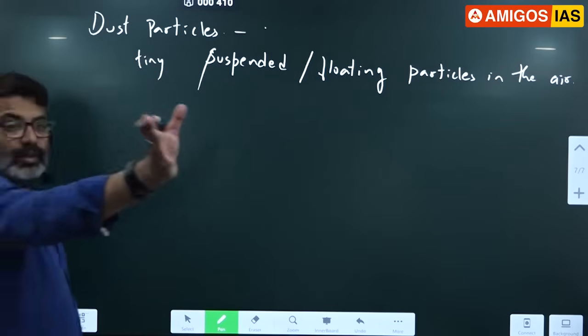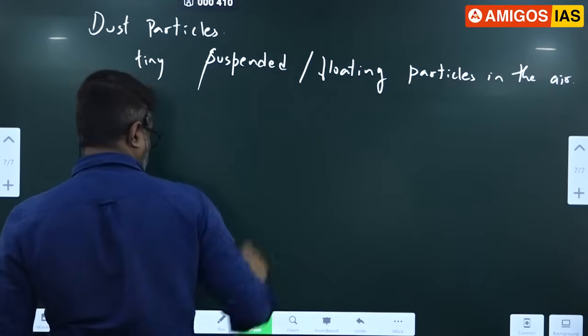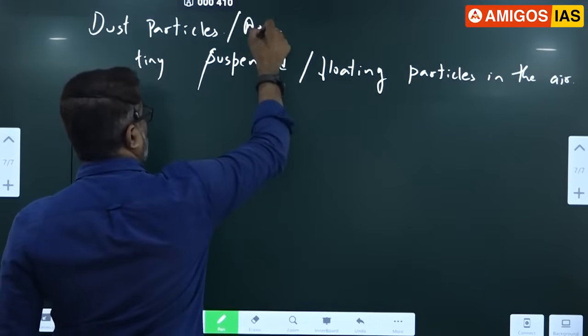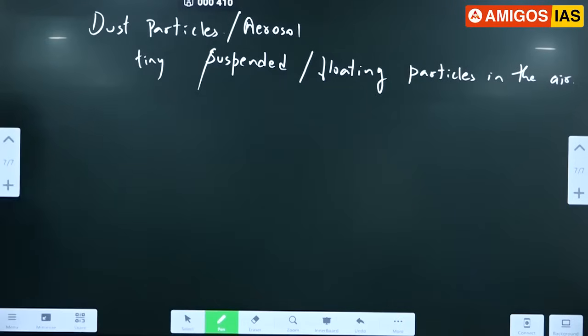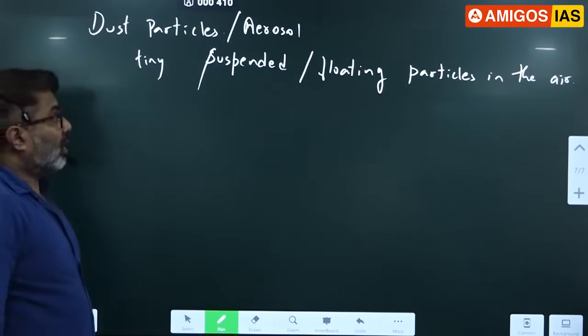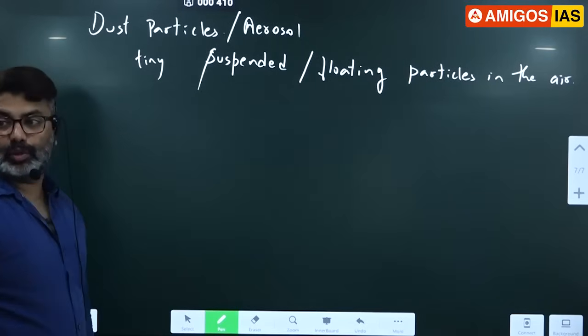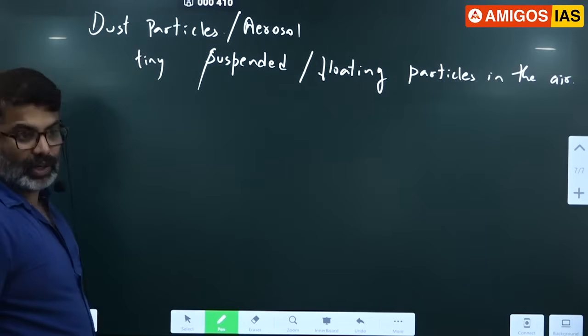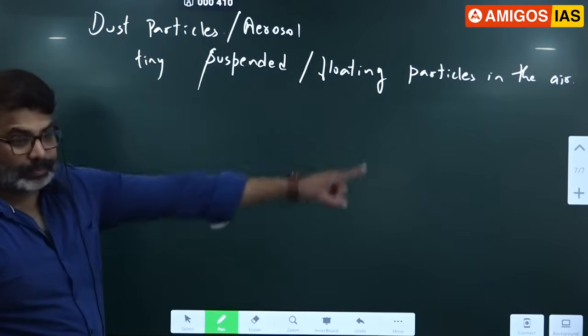Since they are suspended in the air, they are also sometimes called aerosol. Air means atmosphere. The dust comes from the soil, because most of the dust is from the soil. As a result, aerosol. Aerosol is the word we use for the tiny particles which are suspended in the air.